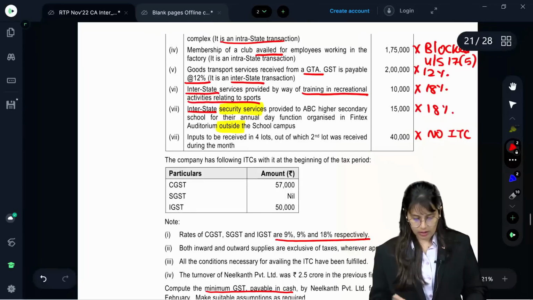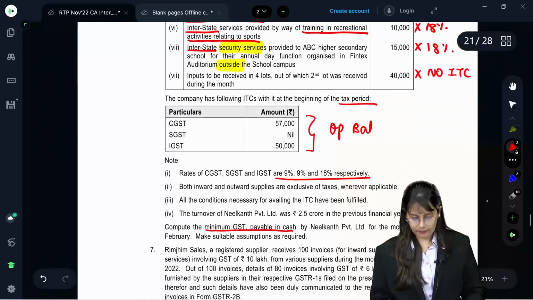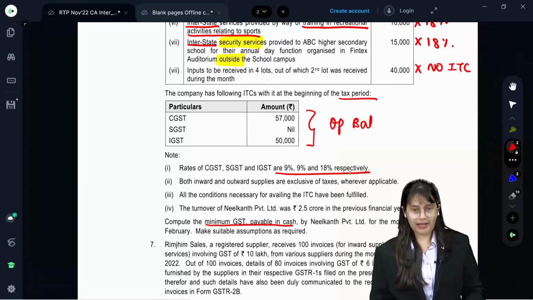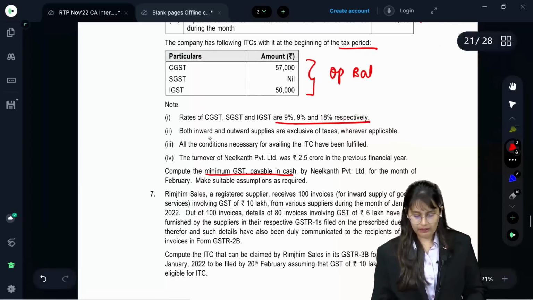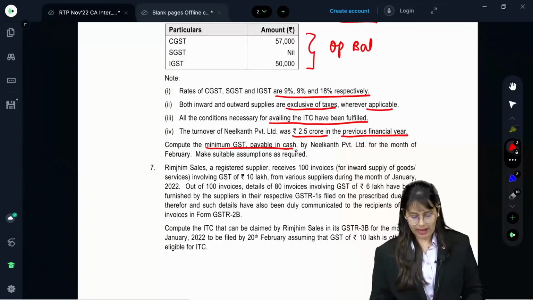Okay. Next, the company has the following ITC with it at the beginning of the tax period. That means this is the opening balance. Rates of CGST, SGST, IGST are 9%, 9%, 18%. Both inward and outward supplies are exclusive of taxes wherever applicable. All the conditions necessary for availing ITC have been fulfilled. Turnover of Nilkant Private Limited was 2.5 crore in the previous financial year. Compute minimum GST payable in cash by Nilkant Private Limited for the month of February.